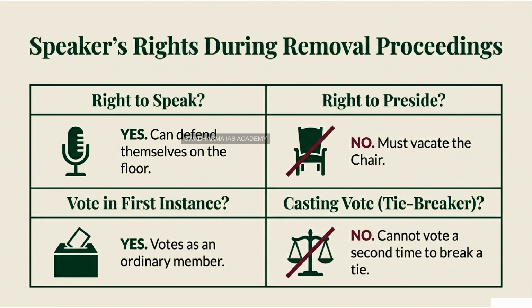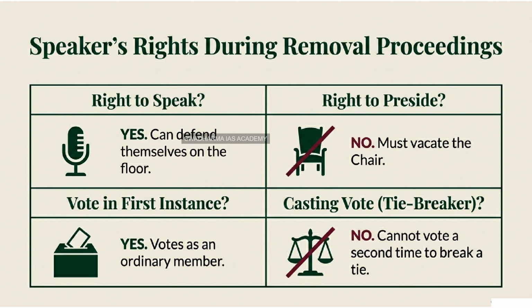That is brilliant logic. It's perfectly balanced. He trades his special casting vote for a normal ordinary vote because he is now a party to the dispute, not the judge. Precisely. It preserves the principle that you cannot be a judge in your own cause, but it also ensures you don't lose your fundamental representative rights as a member of Parliament. It's a delicate balance between his role as an MP and his role as a constitutional authority.